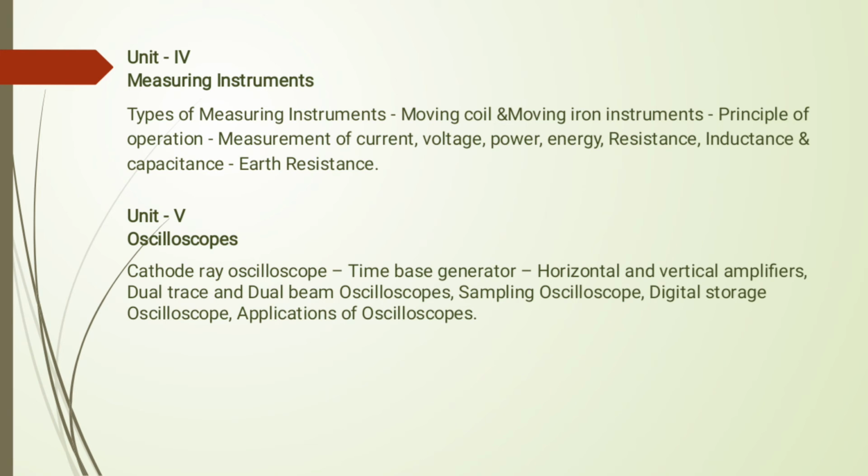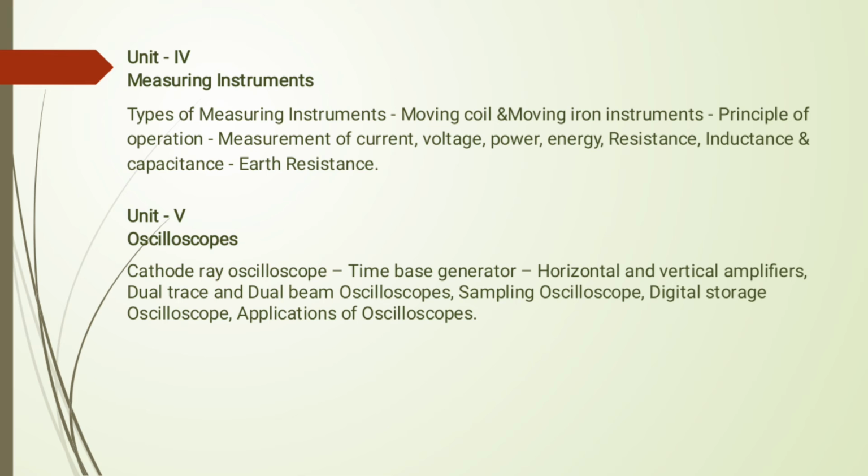In measuring instruments, the first topic is the types of measuring instruments, which types of measuring instruments we use in electrical engineering. And also moving coil and moving iron instruments, these are the types of measuring instruments. Principle and operation, moving coil principle. And also we have to see the moving iron instrument in the fourth unit. The name of that unit is measuring instruments.